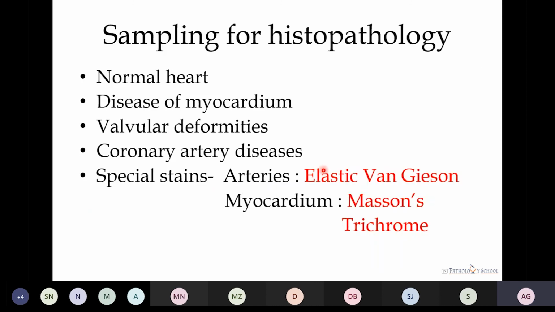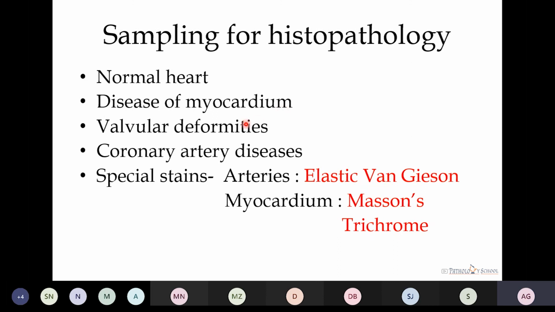Now, sampling for the histopathology. In case of a normal heart, we take the sections from all 4 chambers, from the 3 coronaries, from the aorta, and also from the valves. Then, if there is any disease of the myocardium, we have to take that portion also, along with what we take in the normal heart.